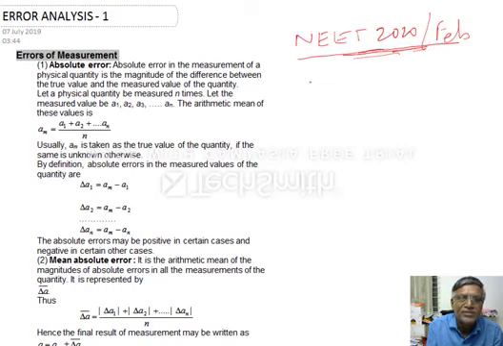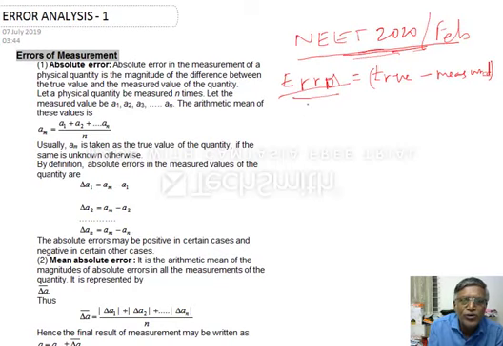ठीक है. सो एरर एनालिसिस में व्हाट इज एरर बेसिकली. एरर इन मेजरमेंट में कब आएगा. एरर कब आएगा. So if there is some difference between true value and measured value, this is known as error in measurement. So error is nothing but true value minus measured value. So this error को we can define in so many ways. Suppose absolute error, mean absolute error, like that.